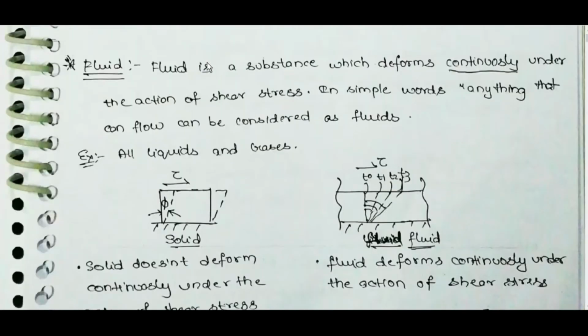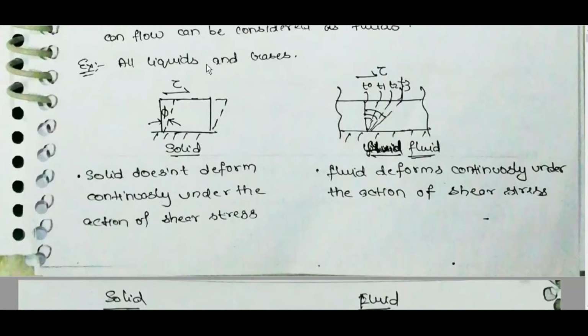Fluid. Fluid is a substance which deforms continuously under the action of shear stress. In simple words, anything that can flow can be considered as fluids. Example: all liquids and gases. A solid doesn't deform continuously under the action of shear stress. A fluid deforms continuously under the action of shear stress.